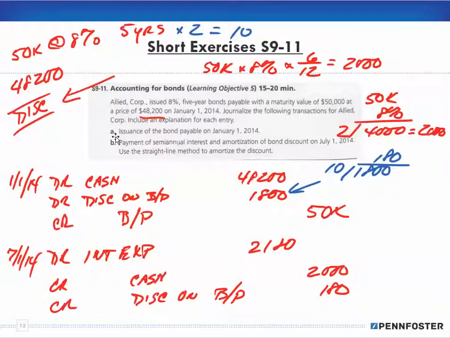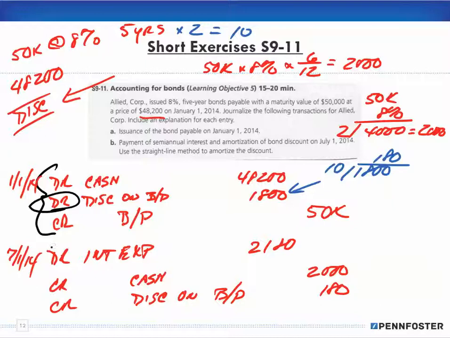Notice that this entry for the discount on the bond payable is different from when it's at par. Associate in your mind the difference between the two, primarily because of the discount.